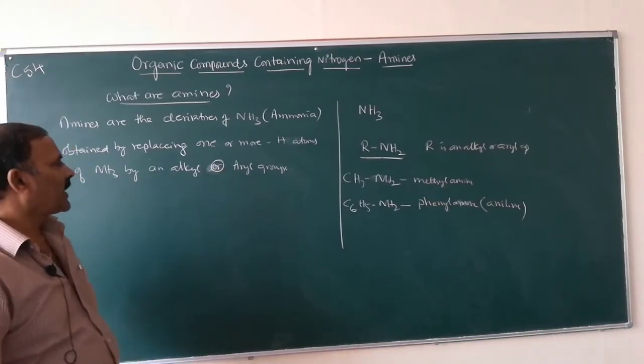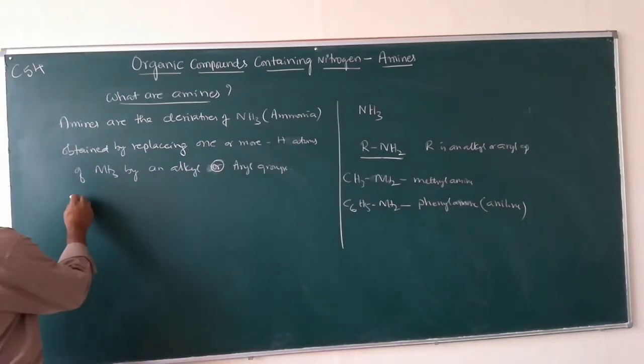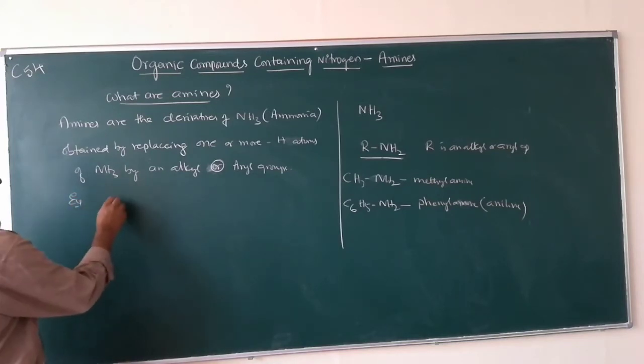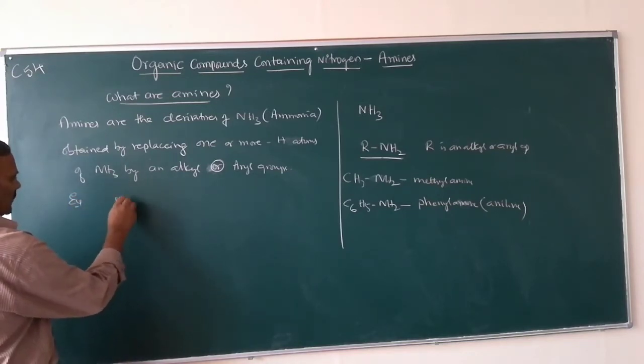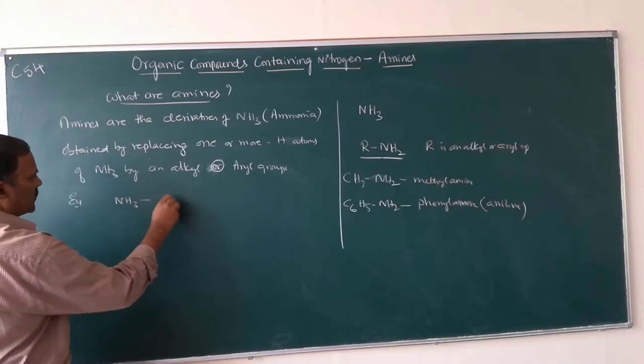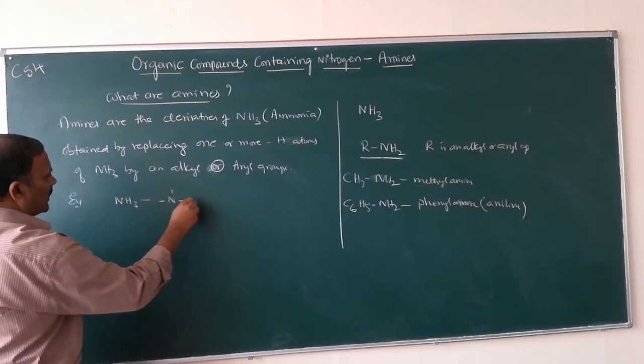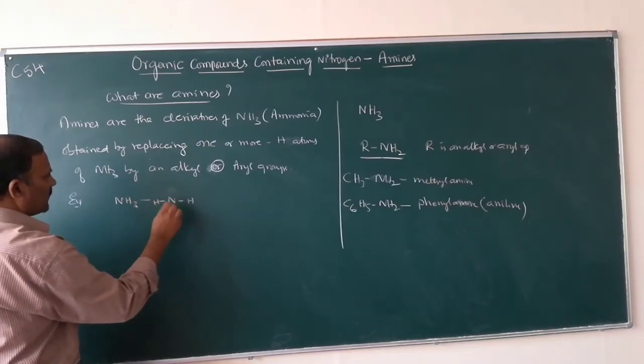For example, this is ammonia, NH3. Its structure is NH3.